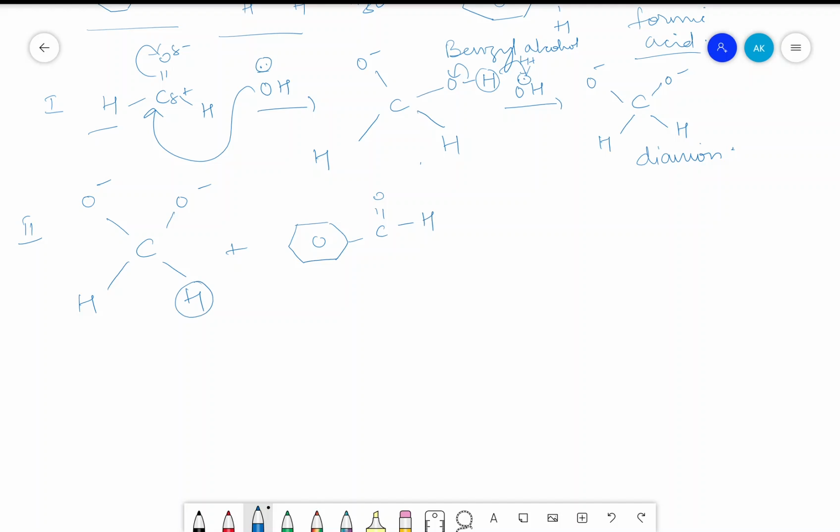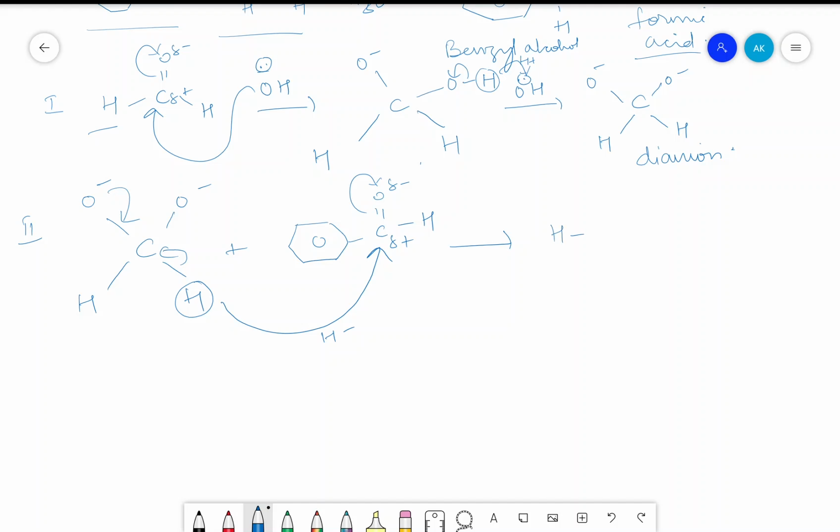Hydrogen is removed and this shifts here. Oxygen has partial negative, carbon partial positive. Hydrogen shifts here as H minus. This will shift here, and to neutralize this, the bond has to shift here. This results in the formation of